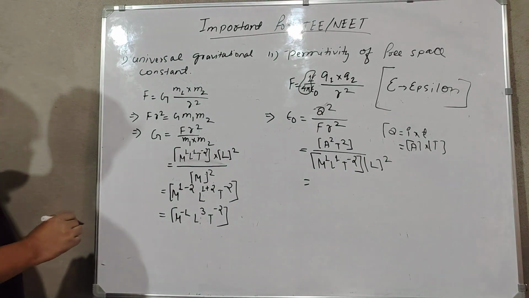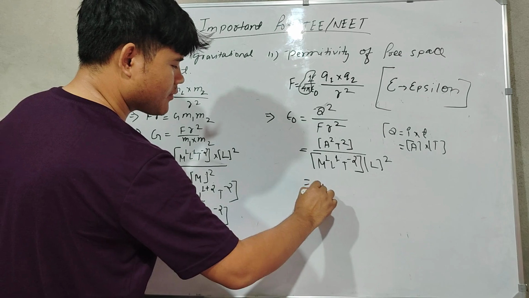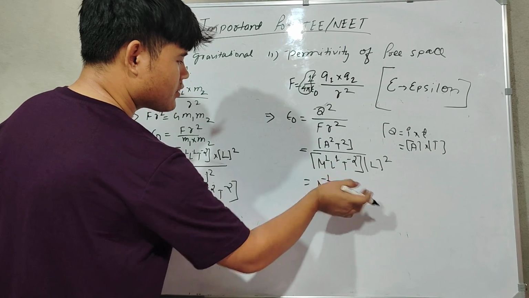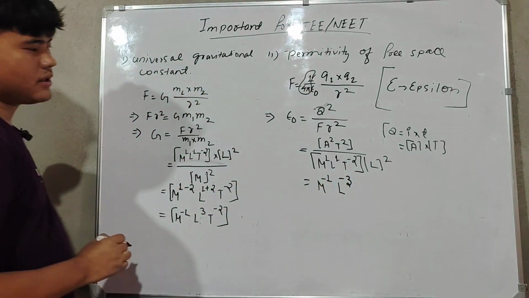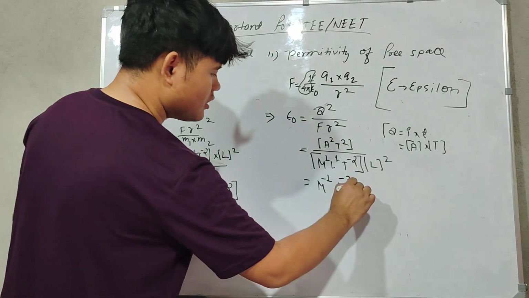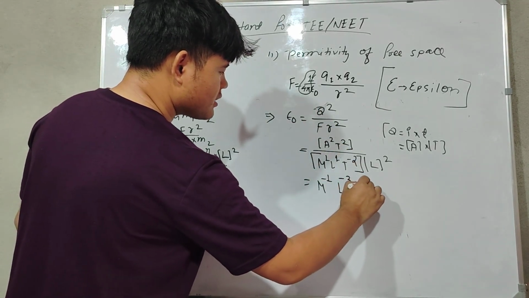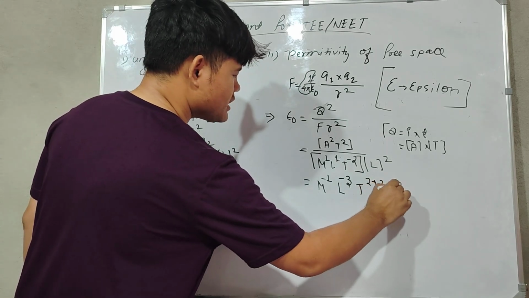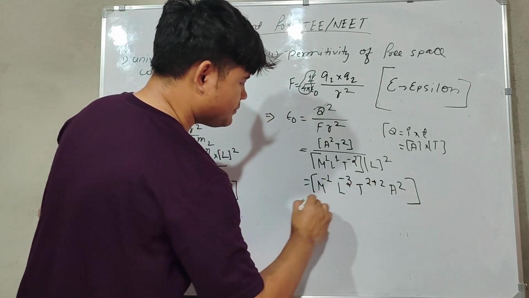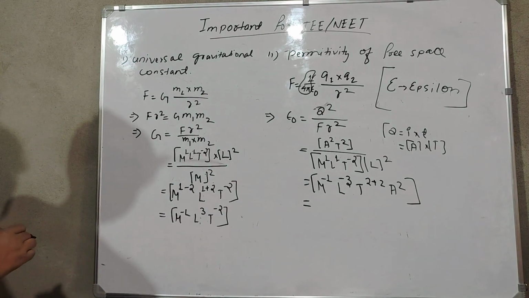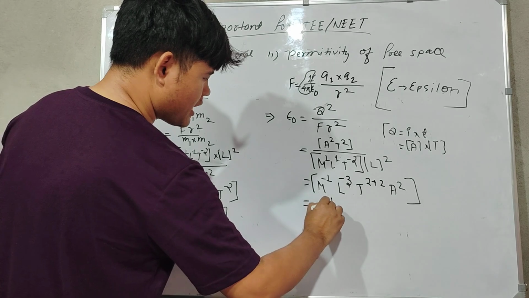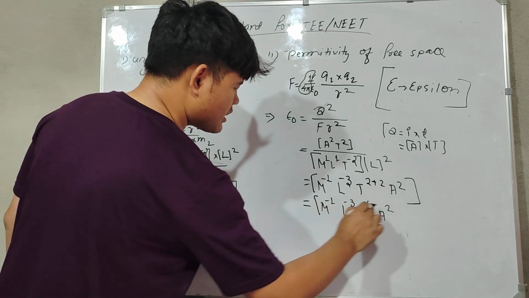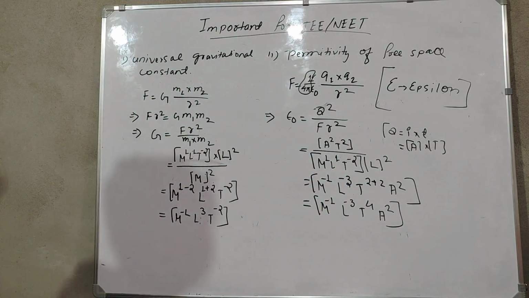You remember it, better you remember it. M will go up. -1, L 1 plus 2 minus 3, so minus 3, right? So when T goes up, it will be plus 4, 2 plus 2, okay, and then ampere will remain as it is. So what will be this? Yes, M to the power -1, L to the power -3, T to the power 4 and A to the power 2. This is the dimension of the permittivity of free space.